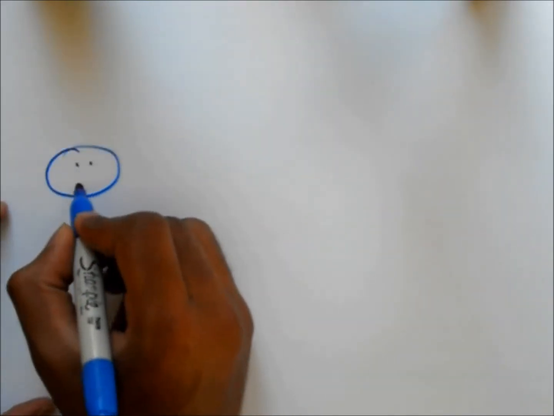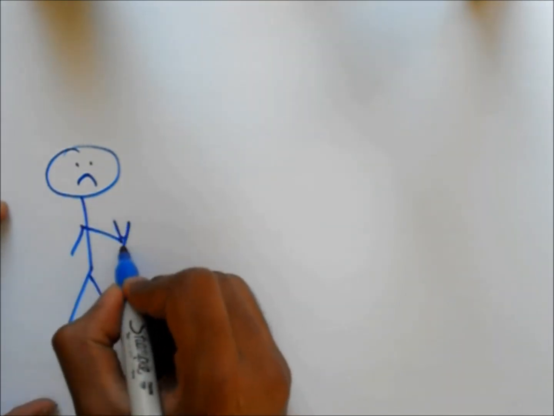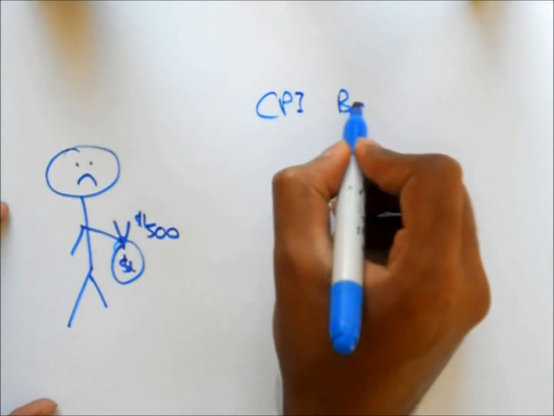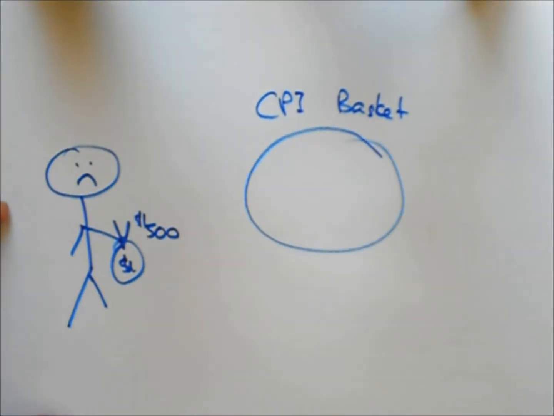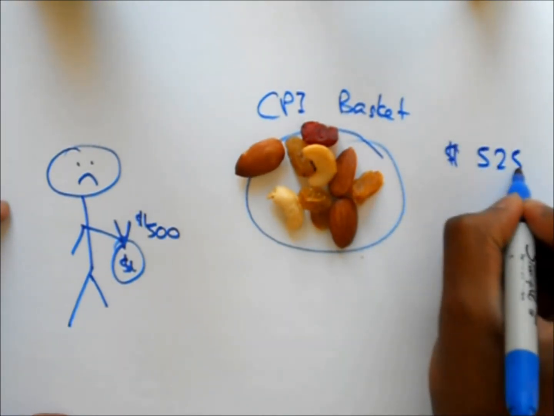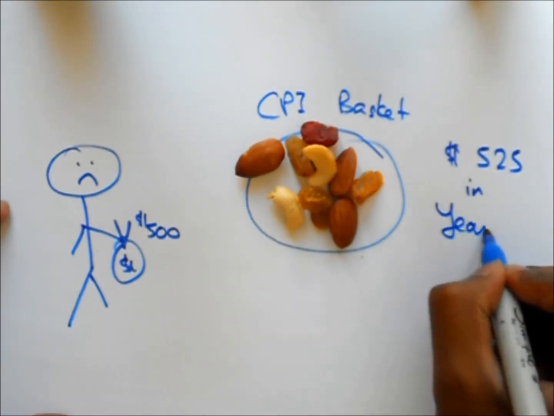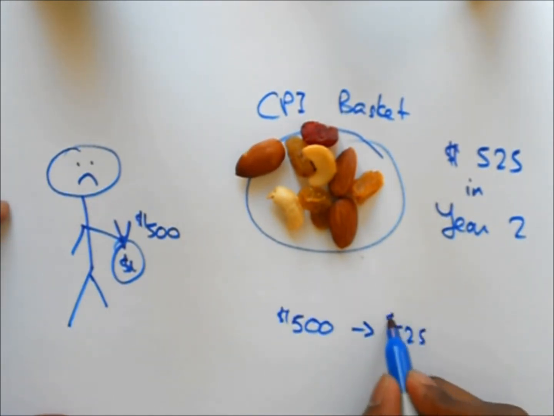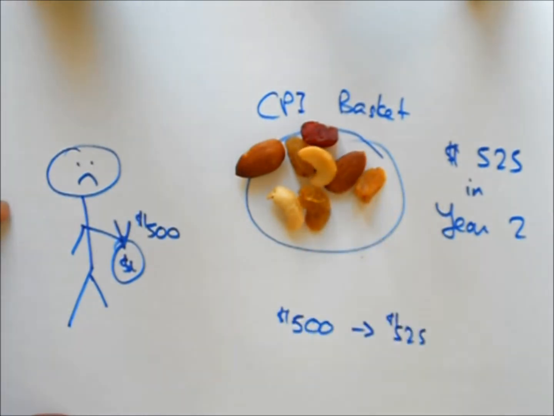This is year 1. However, year 2, Bob isn't as happy as he was the previous year because he comes back with the exact same amount of money, $500. Except this year, the CPI basket, which includes everything he had last year, costs $525. Now, this $525 is an increase of $25 from the previous year. This means Bob has to make a decision. He either has to remove one of the products or pay more money. Now, this $25 increase is a 5% inflation rate, which obviously isn't a good thing for Bob.